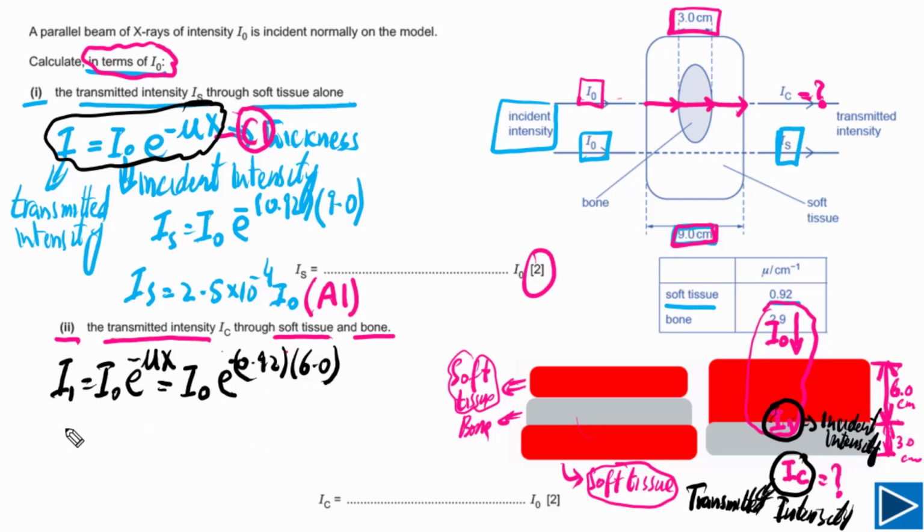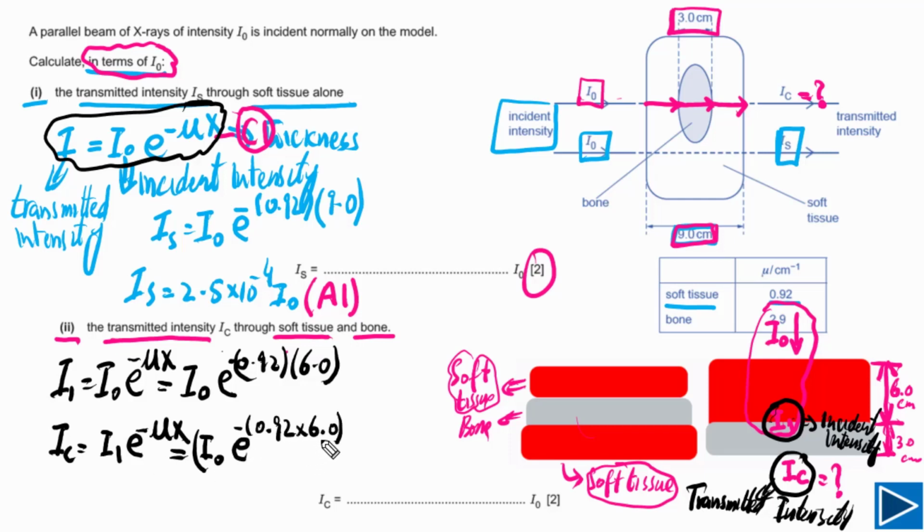Now in this case, our transmitted intensity, this is IC. But incident intensity, that is I1. Again, it has to be multiplied with e to the power of negative mu x, but I1 is equal to this. So we have to replace I1 with I naught. I will just use a bracket here, and this is e to the power of negative 0.92 times